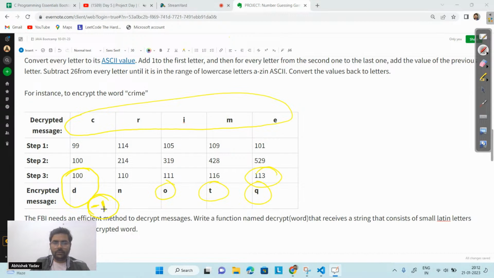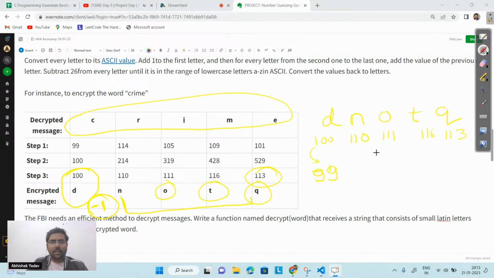After doing that, the remaining characters are NOTQ, and this is my D here. This is 100, this is 110, this is 111, this is 116, and this is 113. For the first character I am doing -1, so the remaining digit will be 99.